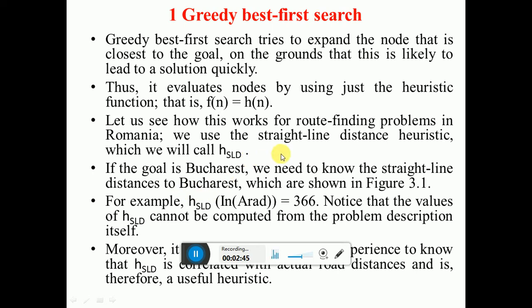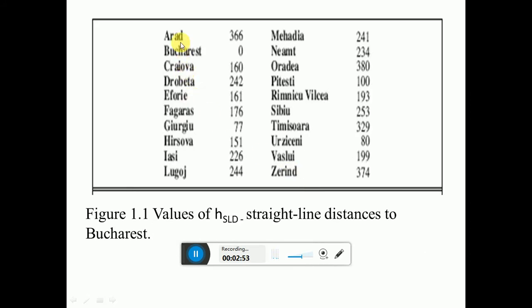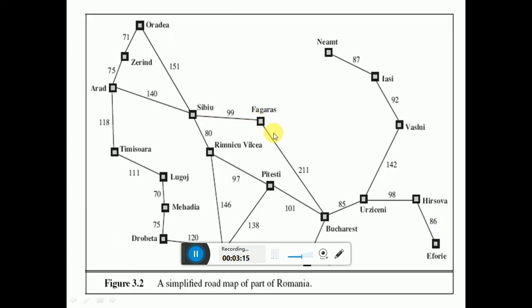Then the straight line distance of each city from Bucharest is given in this table. Arad is at a straight line distance of 366 km from Bucharest, Bucharest is 0. Then Fagaras 176, Iasi 226, then Rimnicu Vilcea 193. This means the straight line distance of each city to Bucharest is given in this table, and this is the road map of the Romanian cities.